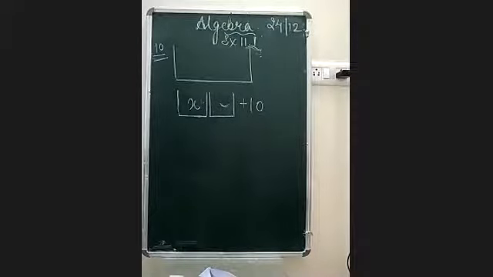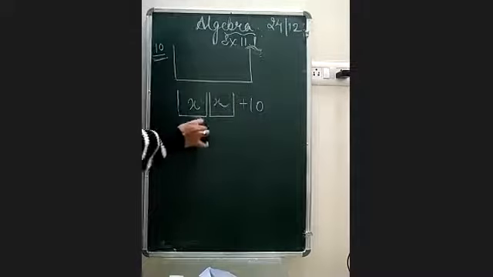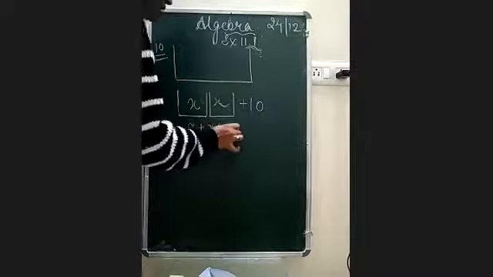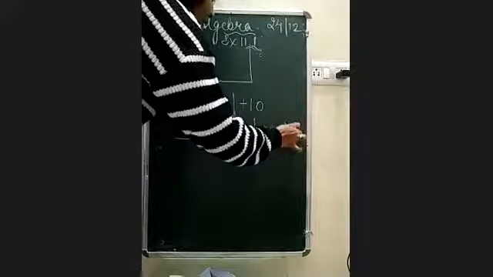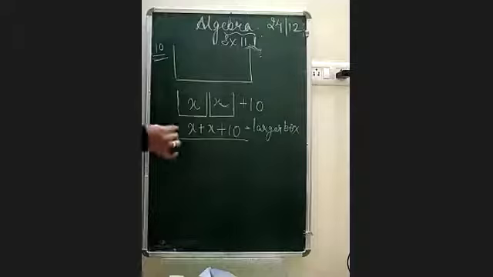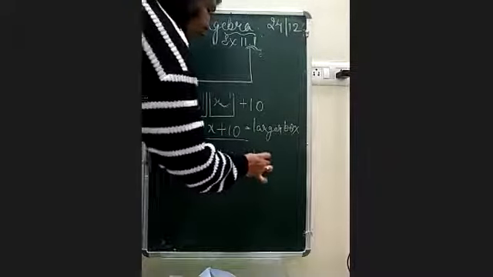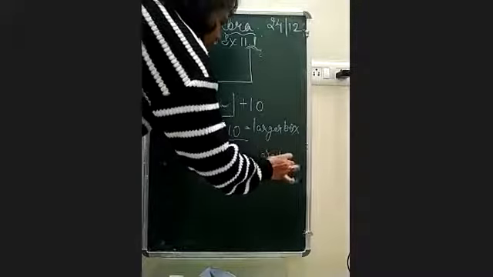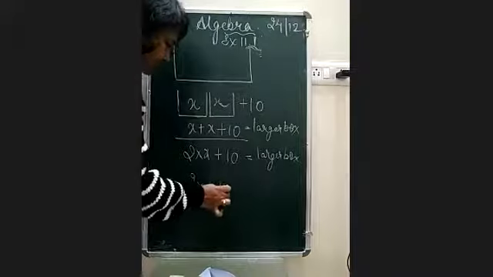Very nice, everybody is writing correctly. Either you write X plus X plus 10 is equal to the larger box, or you write 2 into X plus 10 is equal to the larger box. 2 into X comes as 2X plus 10.